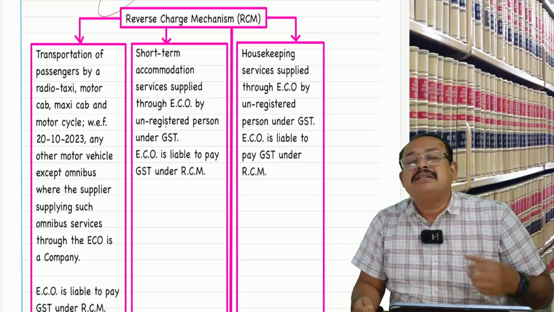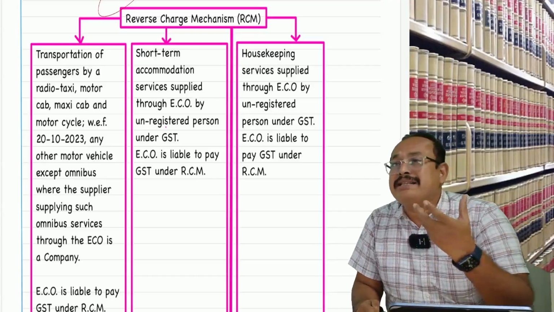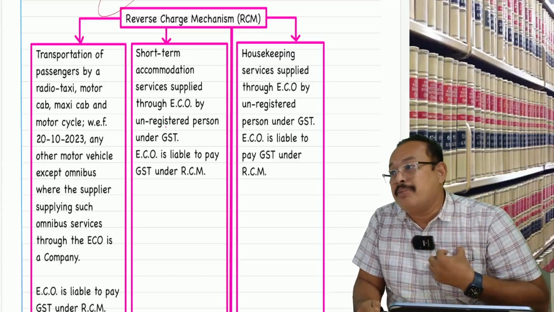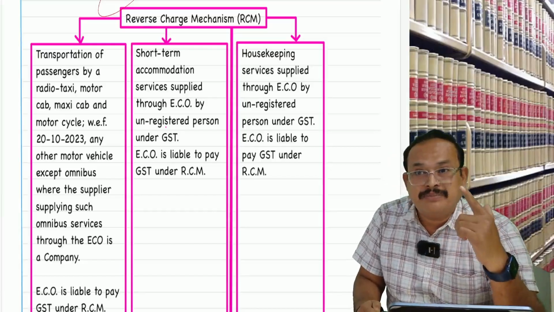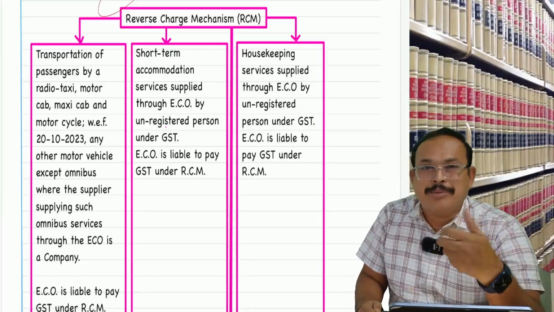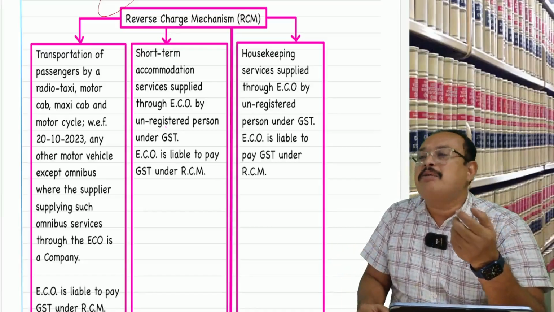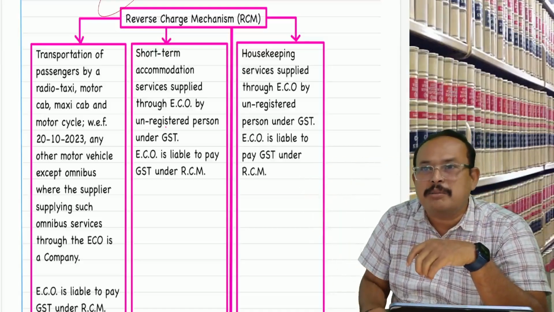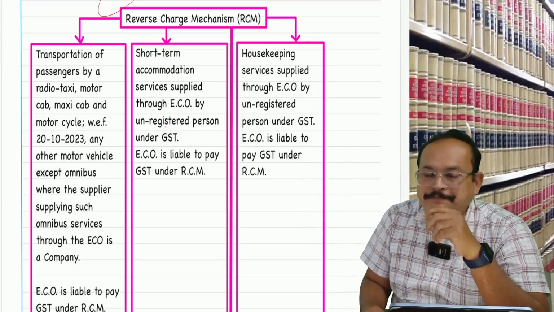In that case, Raman and Company, operating the short-term accommodation, is not liable to pay GST till Raman and Company reaches the threshold limit for registration. If tomorrow Raman and Company gets registered, then Raman and Company is liable to pay GST. Then the e-commerce operator will pay the GST only on his earning commission. On the commission earned, the e-commerce operator will be liable to pay GST. You get my point, sir?